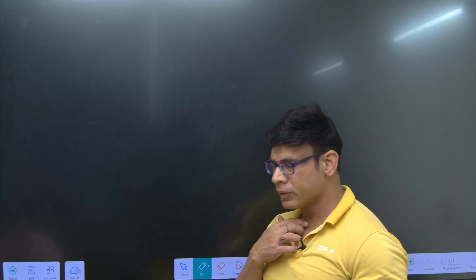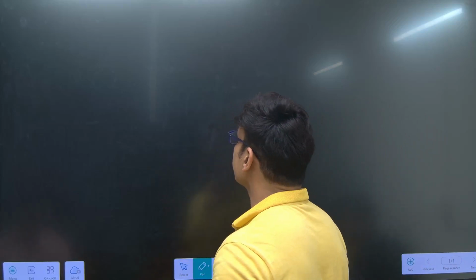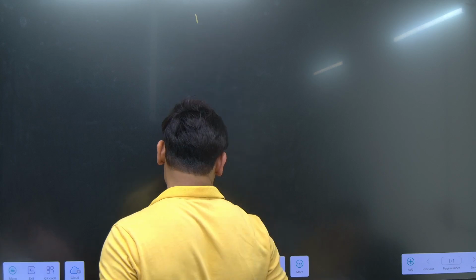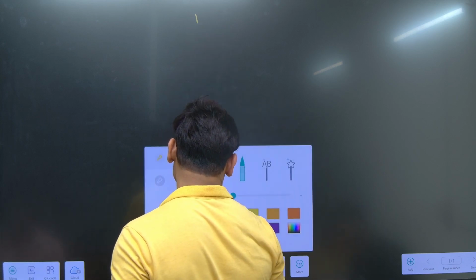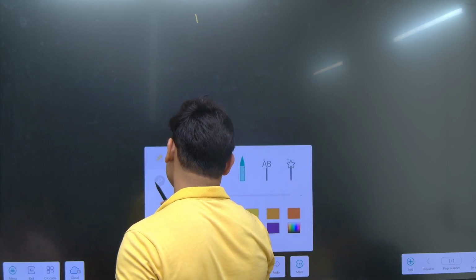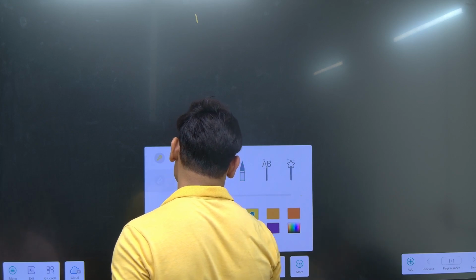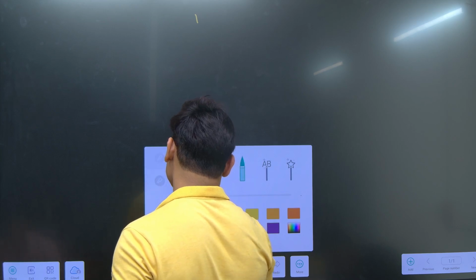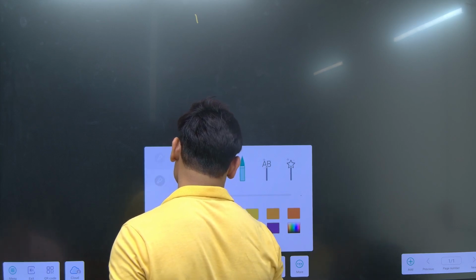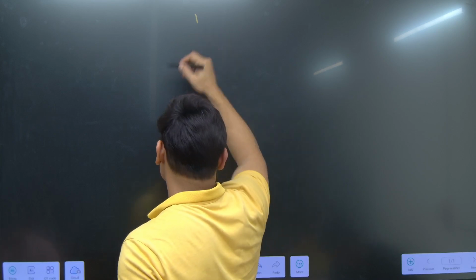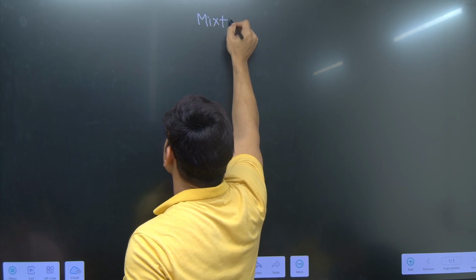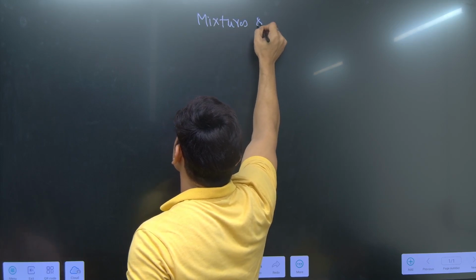Chalo, let me start with a small topic, two or three things you need to understand. Mixtures and alligation.